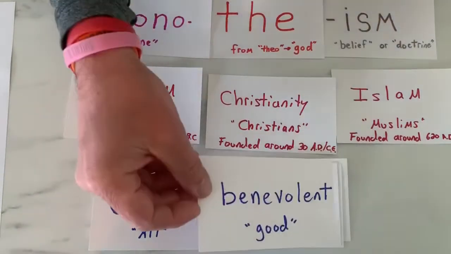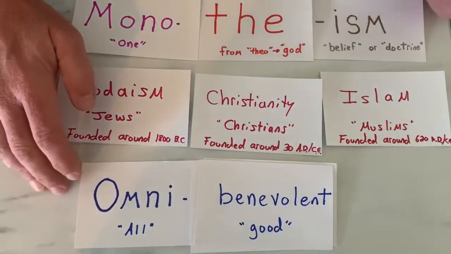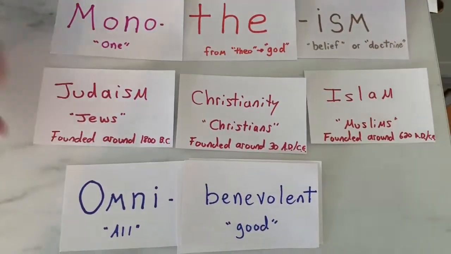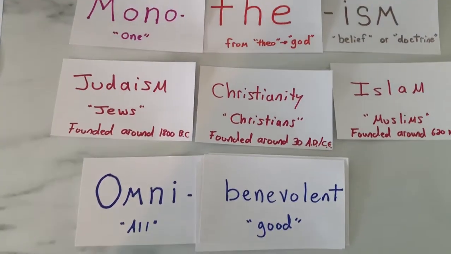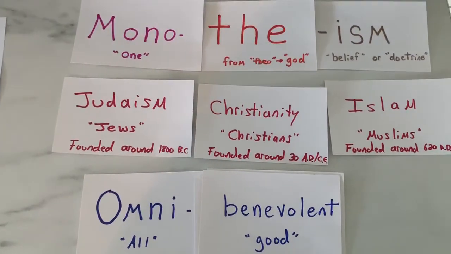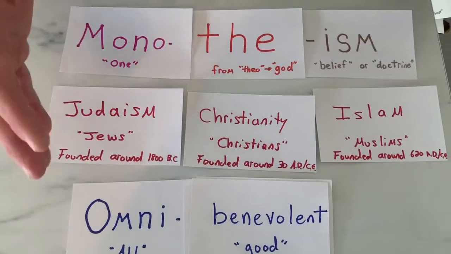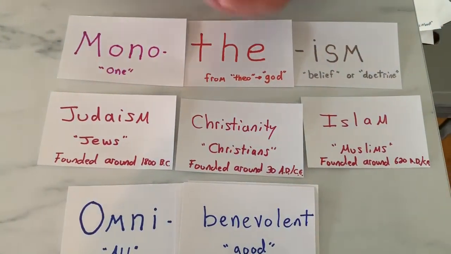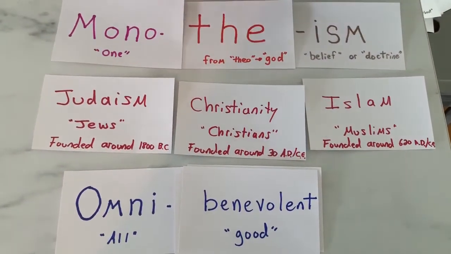And the last one is omnibenevolent. And what benevolent means is good. Omnibenevolent is all good. God is all good. There is no evil in God. And anything that God made and God created is good. So those are God's omnis. Omnipotent, omniscient, omnipresent, and omnibenevolent.